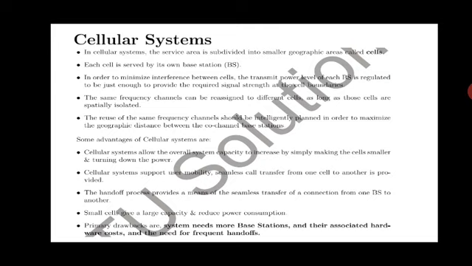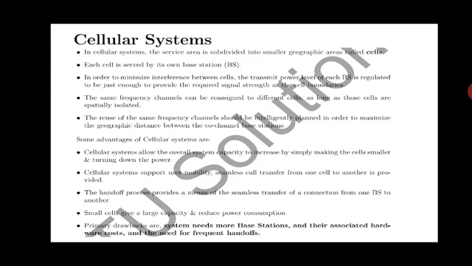If I have an area of 10 kilometers, it will be divided into 10 cells. Each cell will cover a radius of 1 kilometer, so at each 1 kilometer location, one base station will be located.